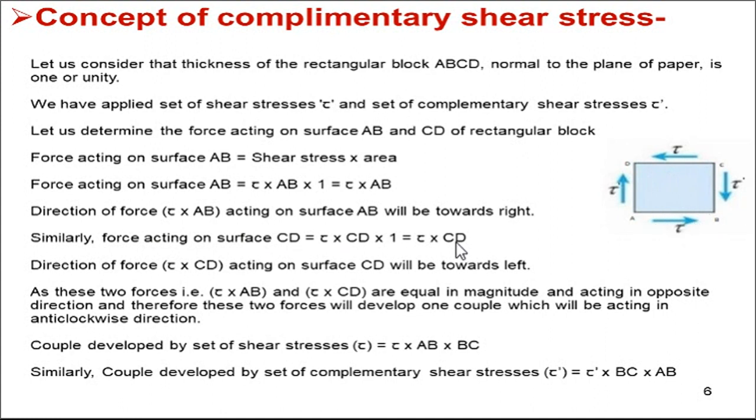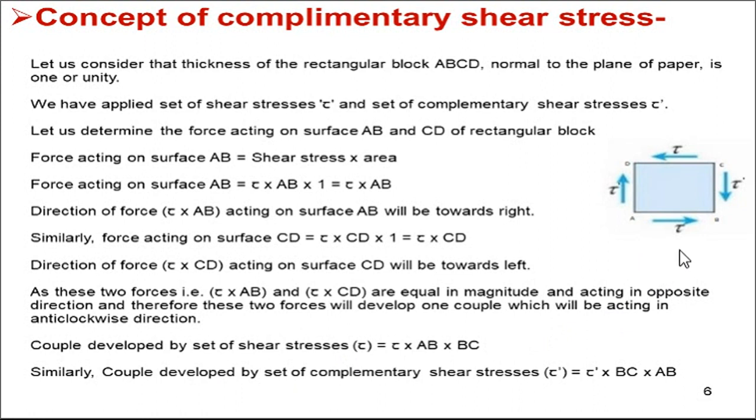Similarly, the force acting on the surface CD is tau CD into 1, again tau CD, and the direction is towards the left. As these two forces, tau AB and tau CD, are equal in magnitude and opposite in direction, they will develop a couple. You can see in the figure, the AB force is on the right side and the CD force on the left side. The magnitude is equal but the direction is opposite, so it forms an anti-clockwise couple.